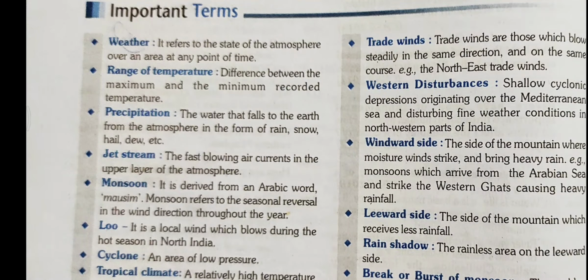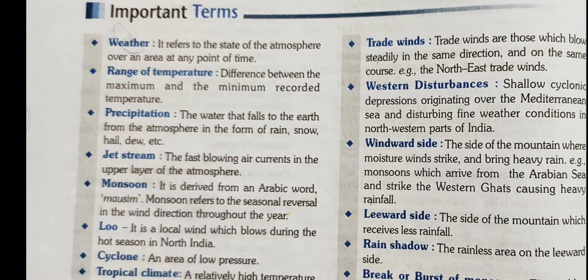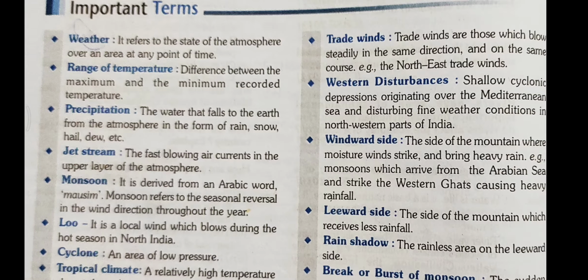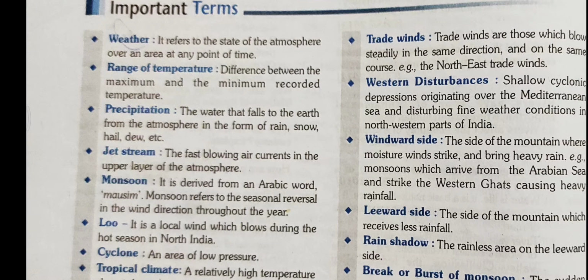Next term is western disturbances. Western disturbances are shallow cyclones or depressions that originate in Mediterranean Sea, and these disturbances disturb the fine weather conditions in northwest part of India.